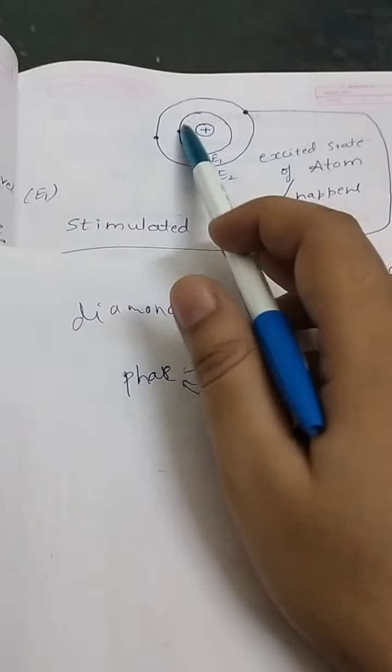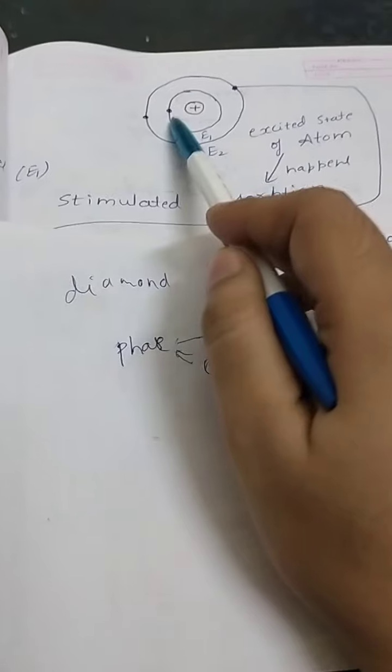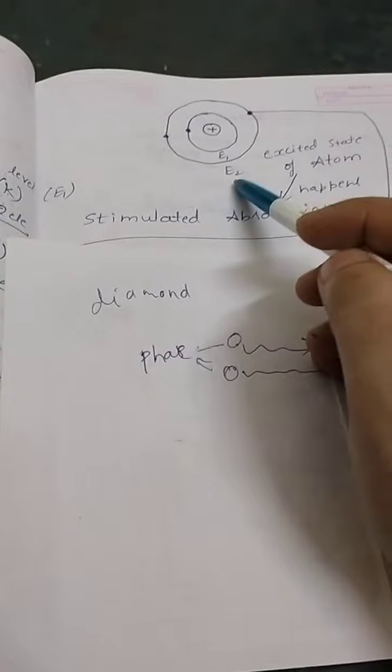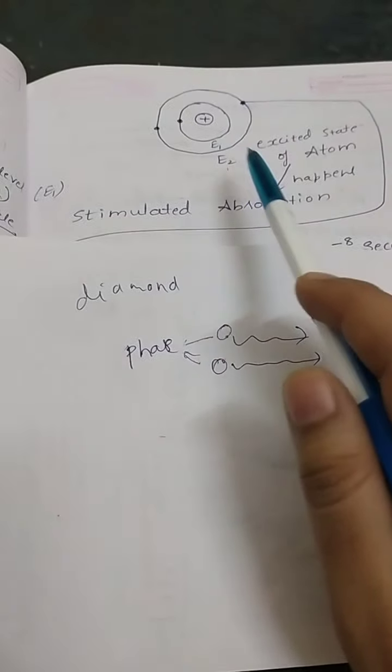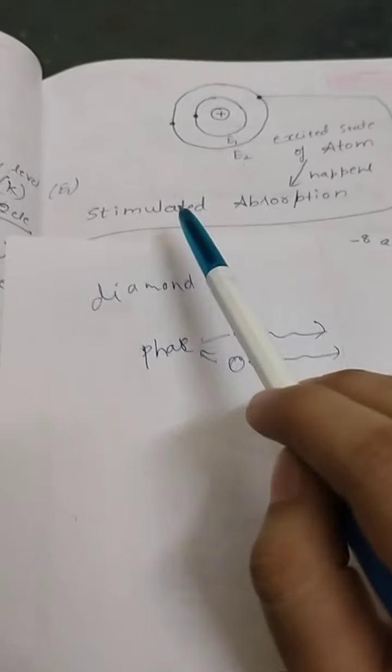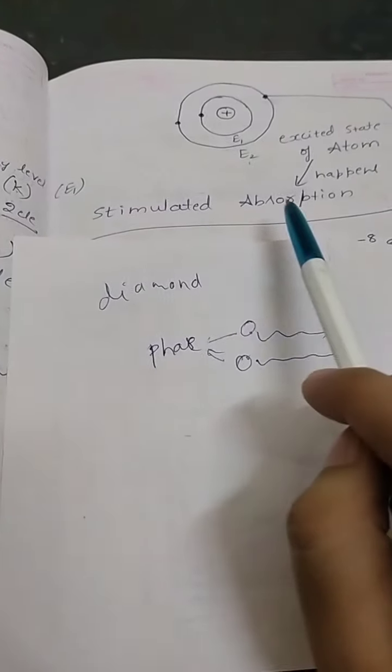So in the case of stimulated absorption, after absorption, how can I show the lithium atom? In the ground level, or in the first energy state, there is only 1 electron, and one more electron has already jumped to the higher energy level, that is E2. Okay, and this is also known as excited state of atom, lithium atom particularly. Correct? And this process is known as stimulated absorption. That means by absorbing energy, the electrons jump to the higher energy state, and this is known as stimulated absorption.